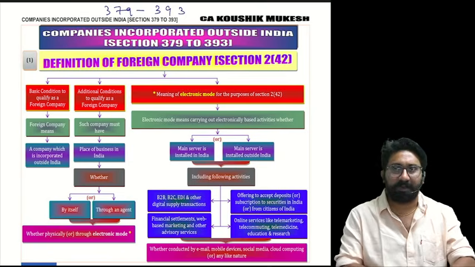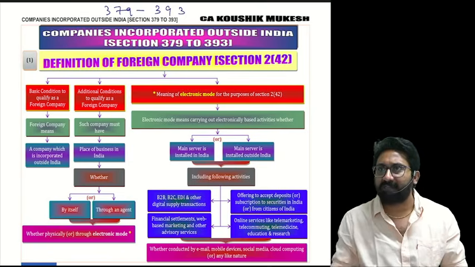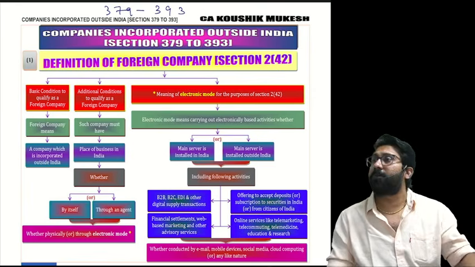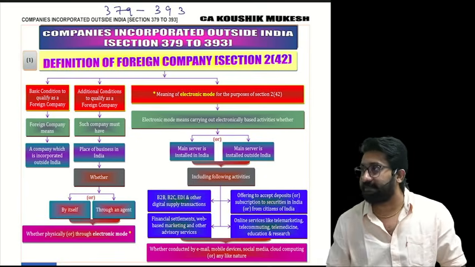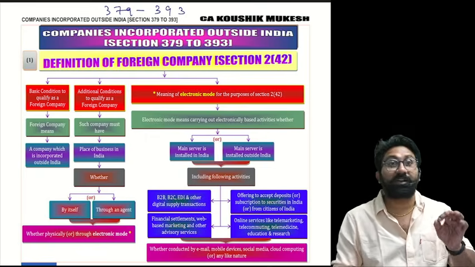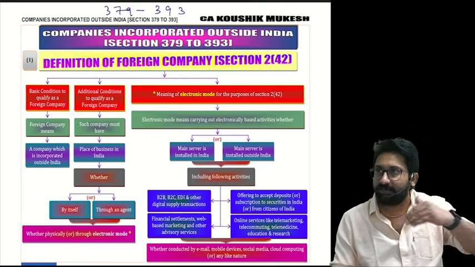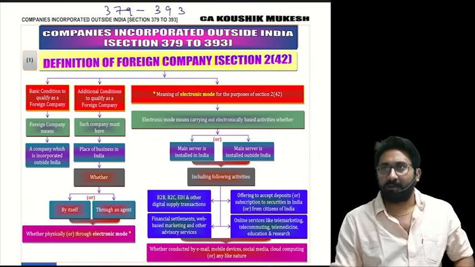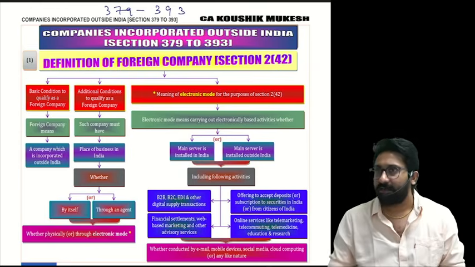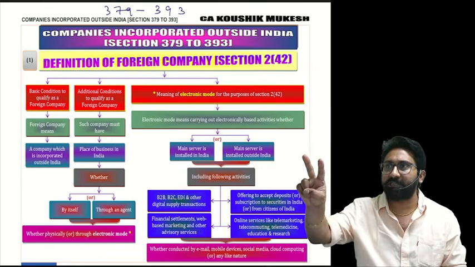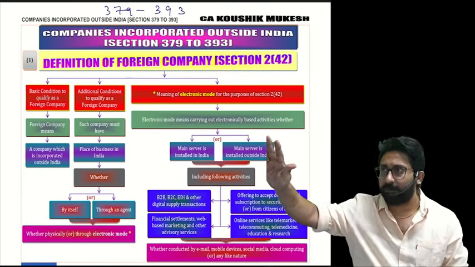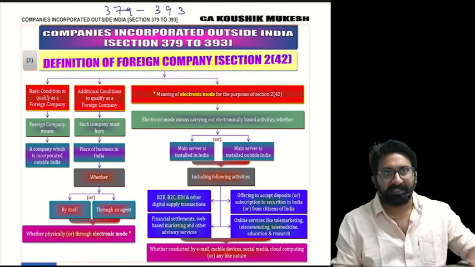Once we complete the foreign company chapter, I will start with the next area, accounts of company. In accounts of company, one very important concept is there, and a sure question will be there in the exam: CSR. I have 39 questions on CSR, which we will read in question-answer format. Once CSR is completed, in the same chapter there are another 6 important sections: 128 books of accounts, 129 financial statement, 136 circulation, 137 filing, 134 board report. Once we complete all these, then you are safe.